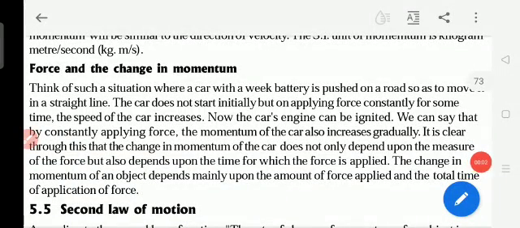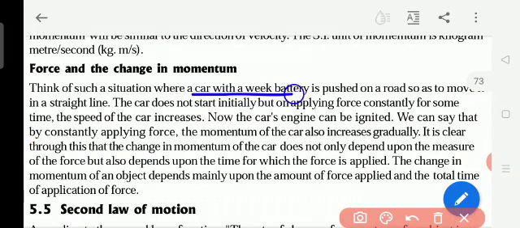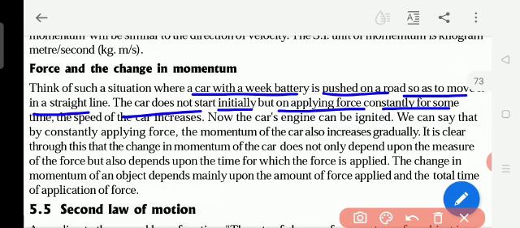Force and the change in momentum. Think of a situation where a car with a weak battery is pushed on a road so as to move in a straight line. The car does not start initially, but on applying force constantly for some time, the speed of the car increases.